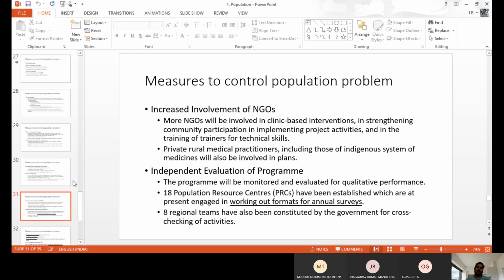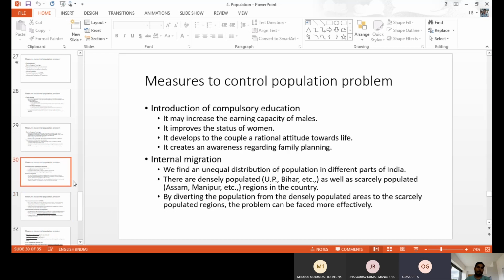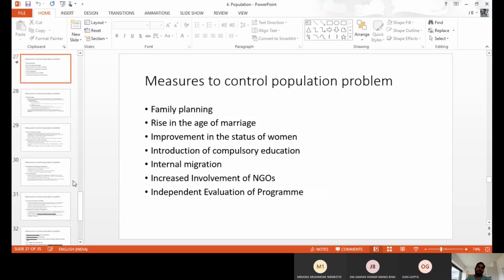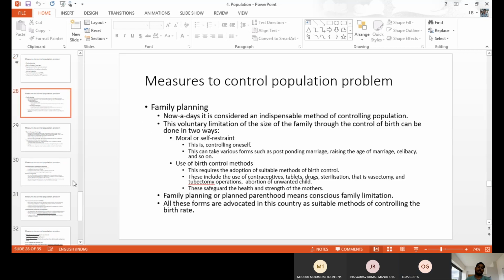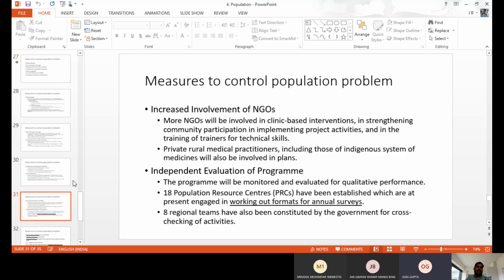So these are the measures: family planning, rise in the age of marriage, improvement in the status of women, introduction of compulsory education, internal migration, increase in the involvement of NGOs, and independent evaluation programs. These measures really help to control the population.